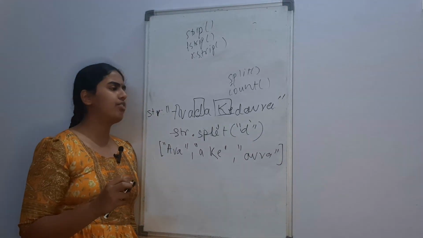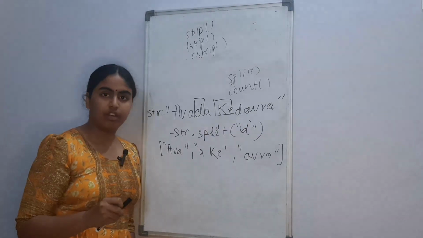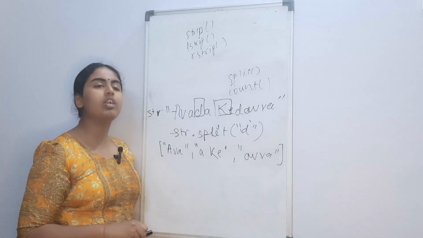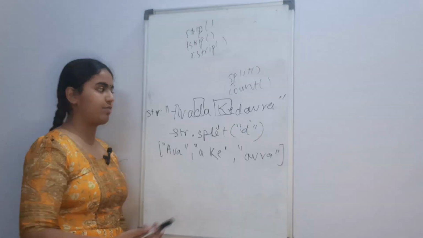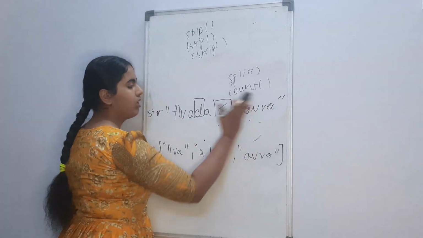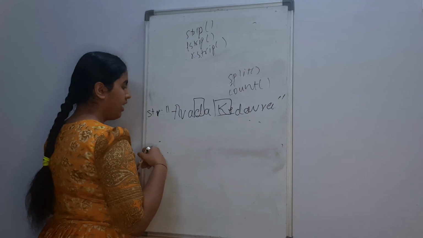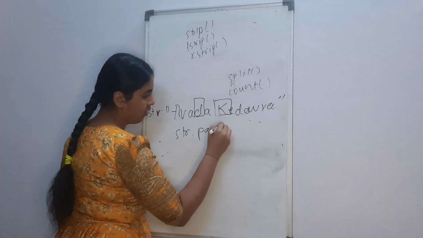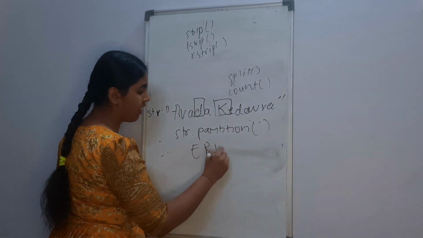The last difference between these two is that if you don't give an argument for the partition, it would raise an error in Python. But if you don't give an argument in the split function, then it will split at the spaces. For example, if I give you str.partition with no argument, this would give us a big fat error.